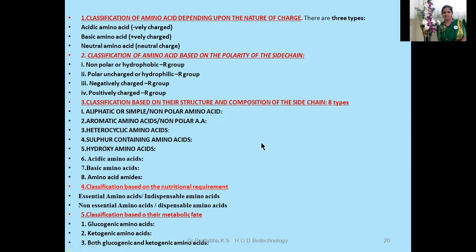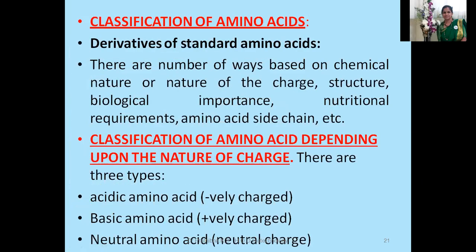So these are some of the lists of classification of amino acids. Now let us go through one by one. Classification of amino acids. There are so many other derivatives of standard amino acids, but we are not going to consider much about that. There are a number of ways based on chemical nature or nature of the charge, structure, biological importance, nutritional requirements, amino acid chain, etc.